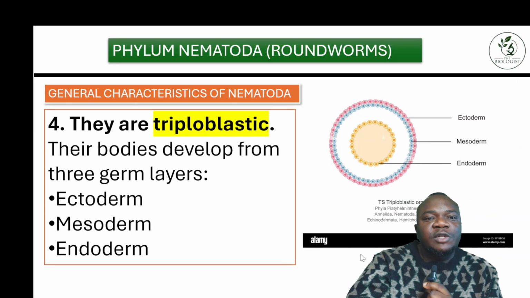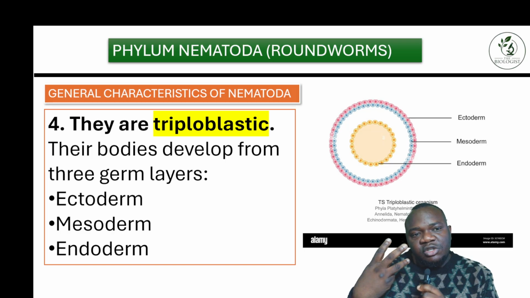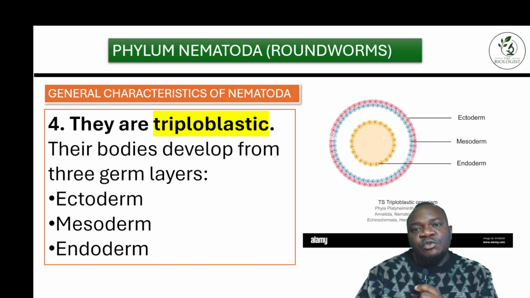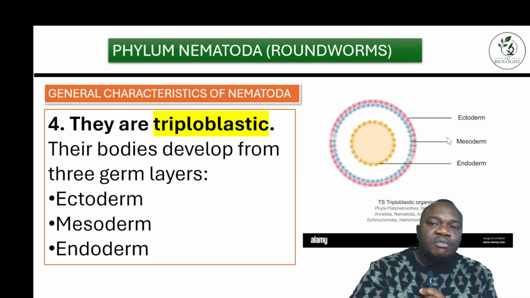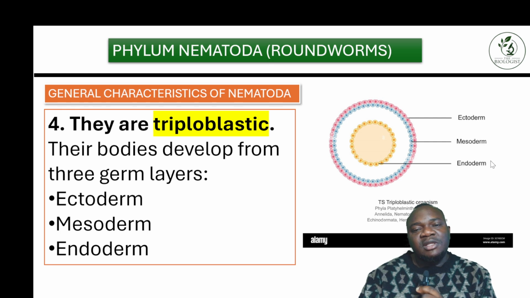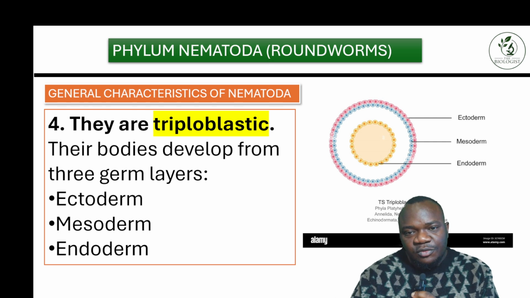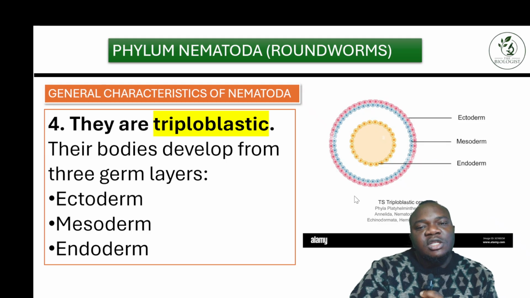Okay, so the next one, they are triploblastic. When you say triploblastic, it means the body has three germ layers, which means they have three different layers. So here you can see you have your ectoderm as the outer layer, a mesoderm as the middle layer, then you have your endoderm as the inner layer. Very important for you to understand all the germ layers of these organisms.